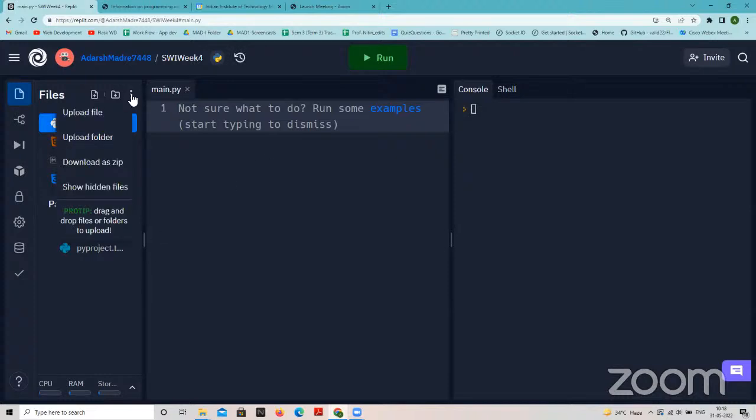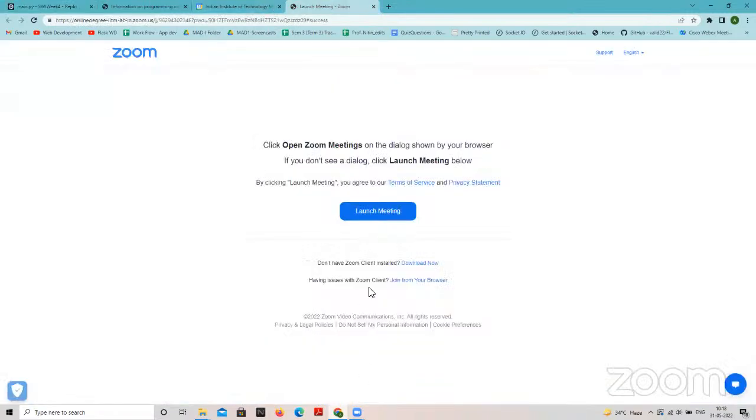Just see if you can open this REPL. Can anyone give me the confirmation? Just open the REPL and see if you can access it. You'll have all the files or not. Okay, you're having them, right? So you'll have the question statement also.